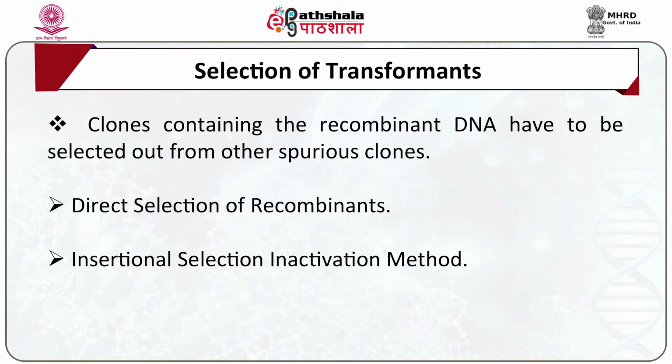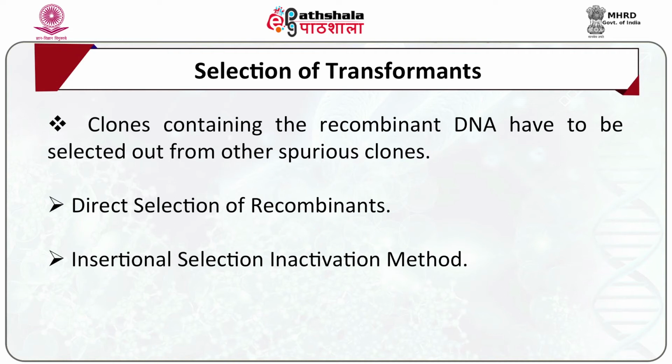How we are going to select the transformants or clones is very important. After transformation, the clones may contain the recombinant DNA, a recircularized vector, or may not contain any vector. Clones containing the recombinant DNA have to be selected out from other spurious clones. To identify the clones containing the gene of interest, screening is carried out.